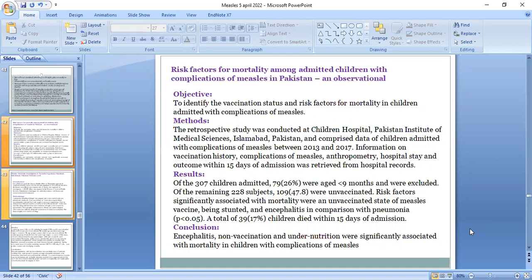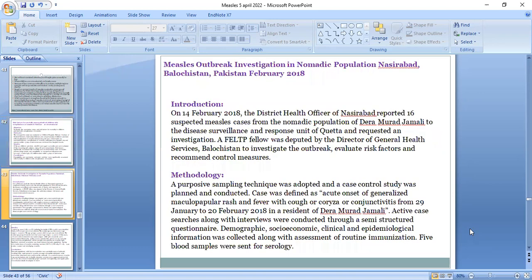from hospital record. The results of this study: of the 307 children admitted, 79 were aged less than 9 months and were excluded. Of the remaining 228 subjects, 109 were unvaccinated. Risk factors significantly associated with mortality were an unvaccinated state of measles vaccine, being stunted, and encephalitis in comparison with pneumonia. A total of 39 children died within 15 days of admission. The conclusion of this study is encephalitis, non-vaccination, and undernutrition were significantly associated with mortality in children with complication of measles.